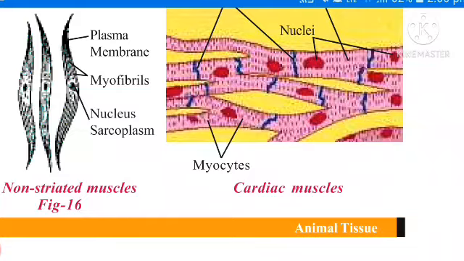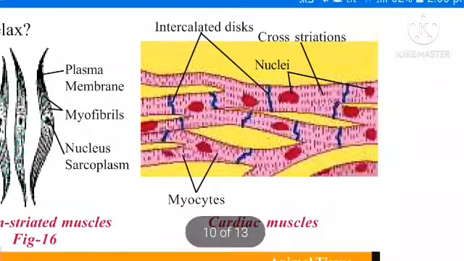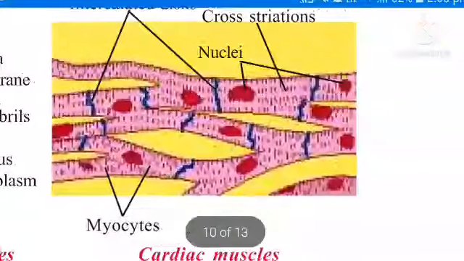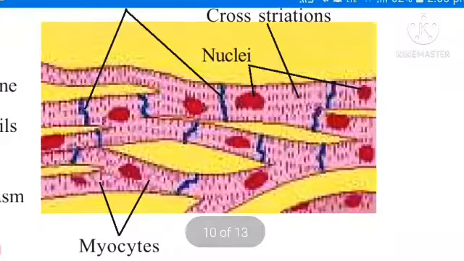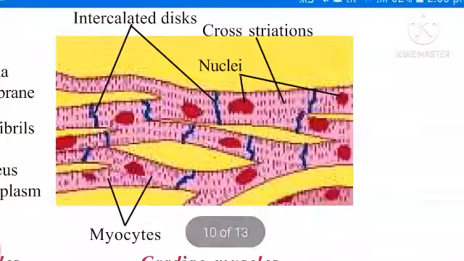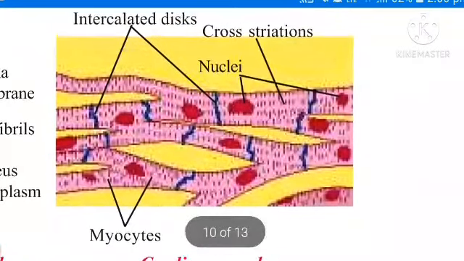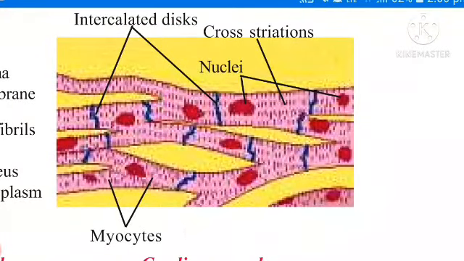Coming to third one, this is a third type of muscle. What is this one? Once observe this picture. Cardiac muscle, cardiac muscle. See, cardiac muscle, it is a specialized muscle.